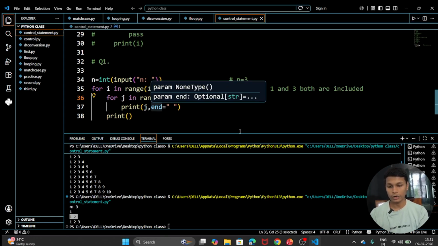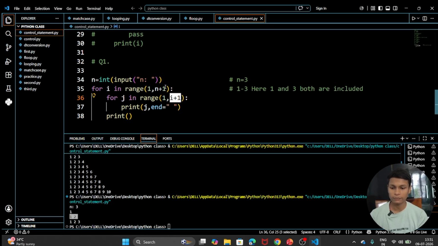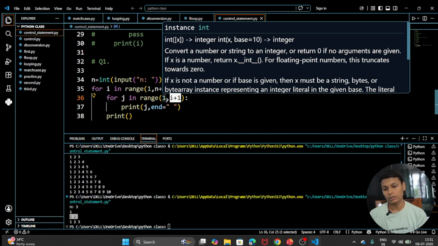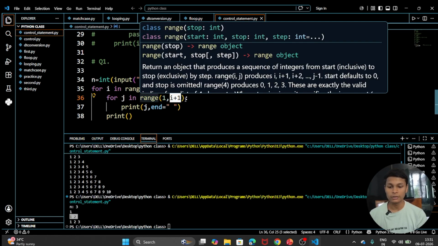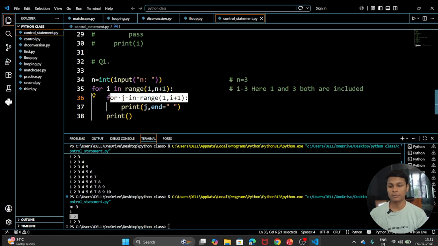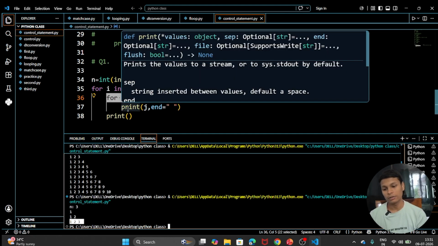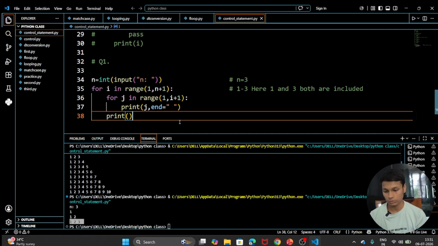Okay, so that's why you can see that the very first time the value of j is 1, so 1 will be printed. After that the value of j is 2, so 2 will be printed, and then 3. If the value of j is 3, this loop will be invalid, because this condition will not be true, so it will exit the loop. After that it will print another line, which comes in this line. Okay, and after that the same thing will be repeated for this line, and so on. This pattern will be printed.